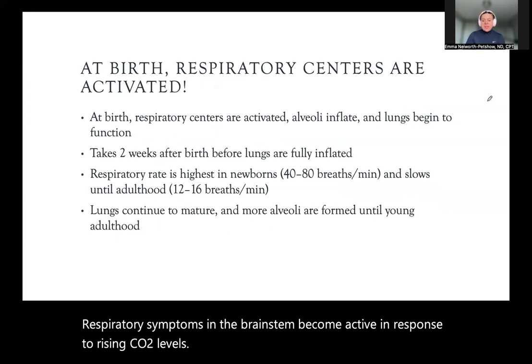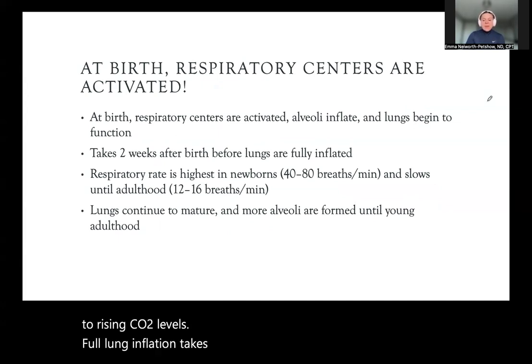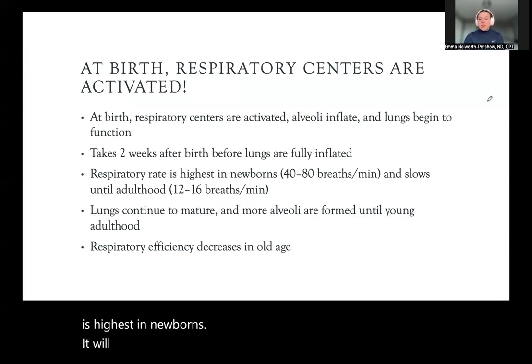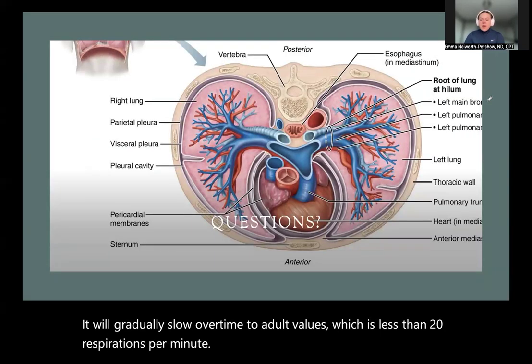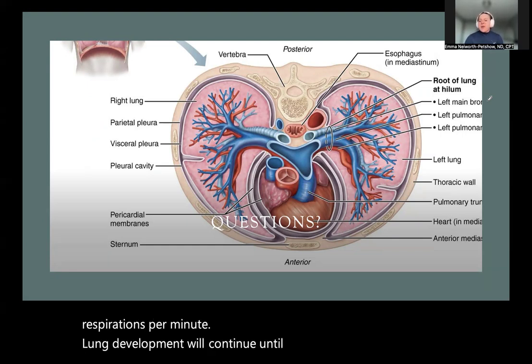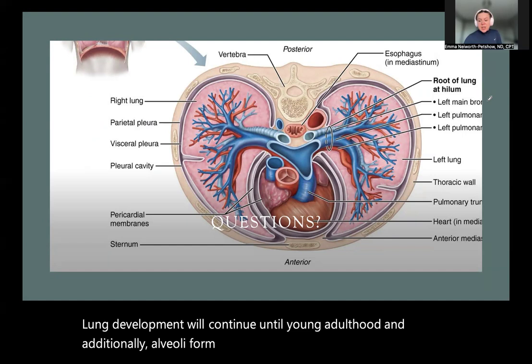Full lung inflation takes approximately 2 weeks, and respiratory rate is highest in newborns and will gradually slow over time to adult values, which is less than 20 respirations per minute. Lung development will continue into young adulthood, and additionally, alveoli form and surface area continues to increase.